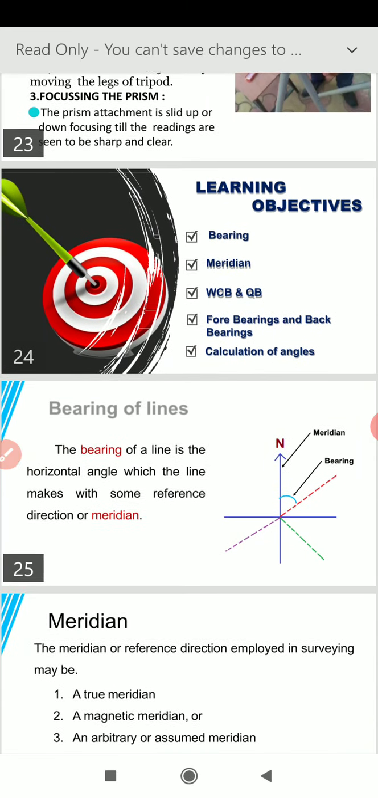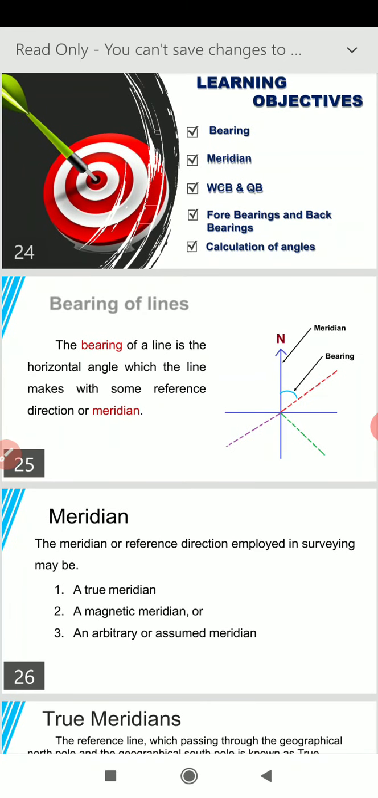So now coming to the point, what we understand by the term bearing of a line. The bearing of a line is the horizontal angle which the line makes with some reference direction or meridian. It is a horizontal angle which any line, let the line be AB, makes with the north direction of the earth.